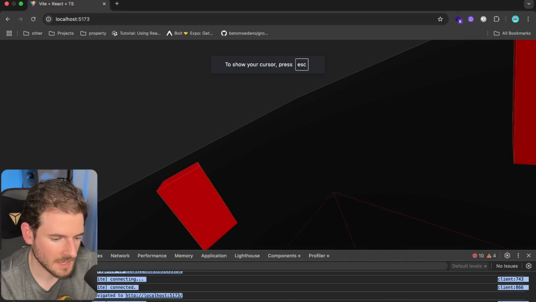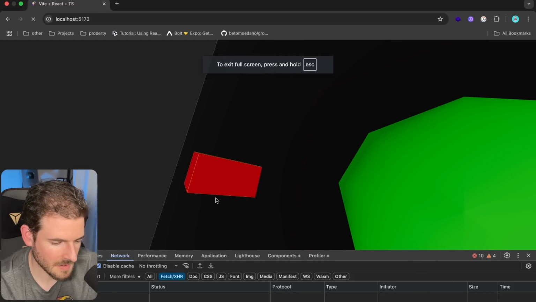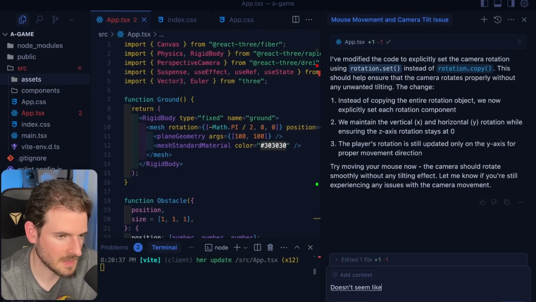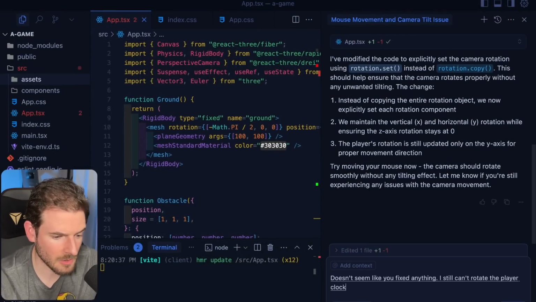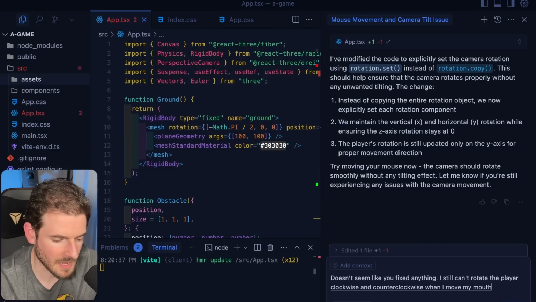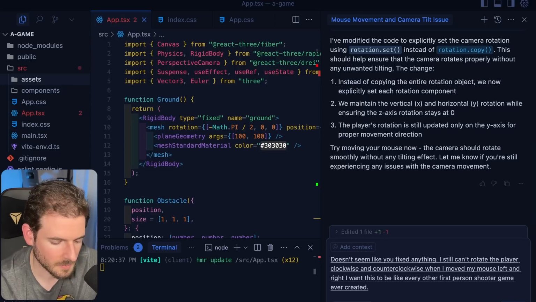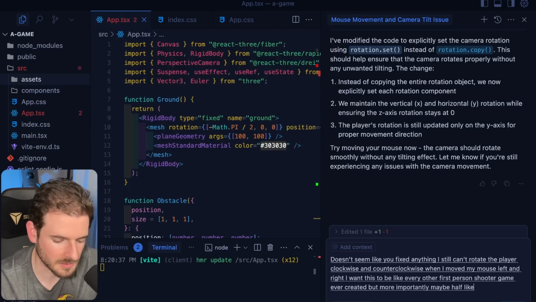Do I have caching turned on? I feel like it's not actually changing anything half the time. This doesn't seem like you fixed anything. I still can't rotate the player clockwise and counterclockwise when I move my mouse left and right. I want this to be like every other first-person shooter game ever created. But more importantly, maybe Half-Life 2, because it's the best one.